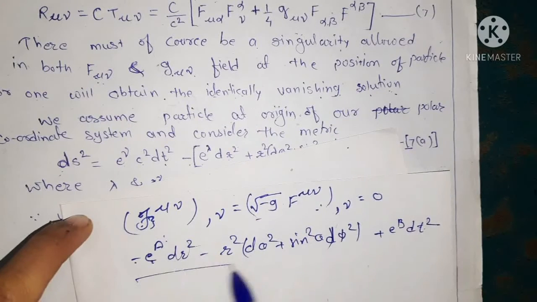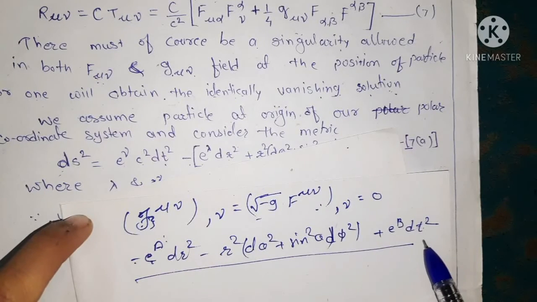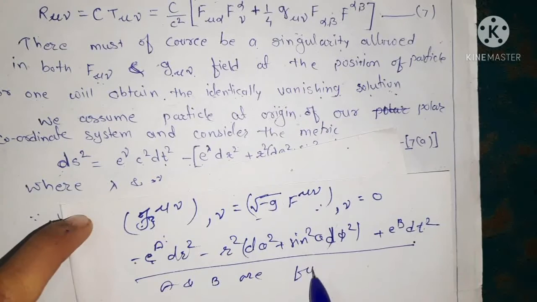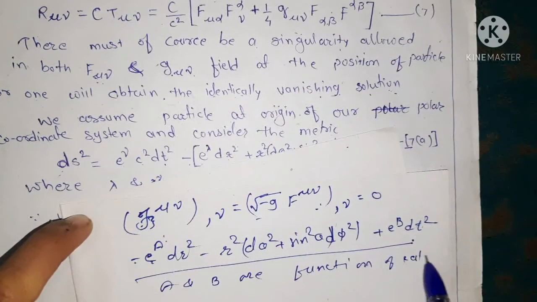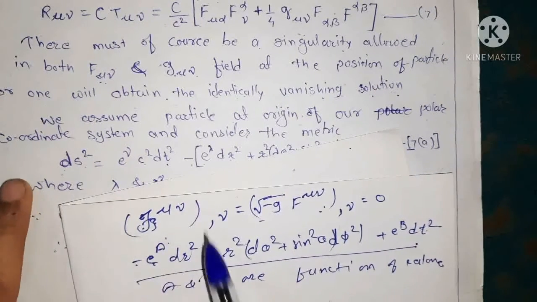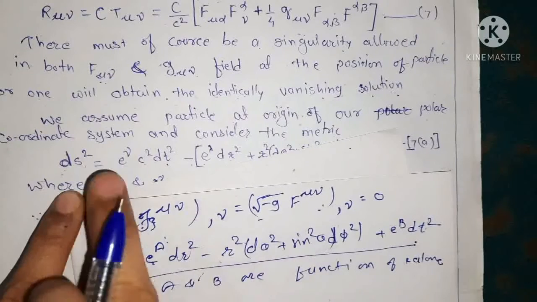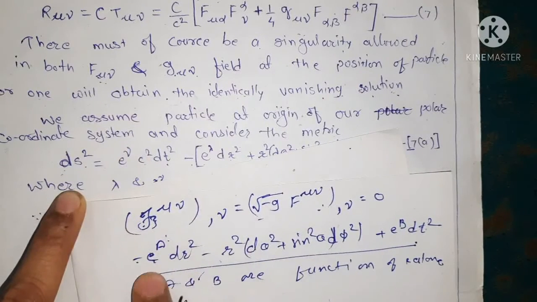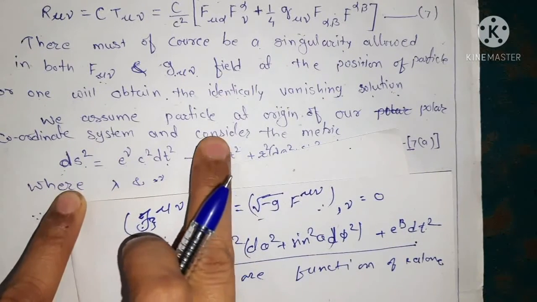Okay, so this is the form in the Schwarzschild exterior solution where a and b are functions of r alone. So in the same manner we are taking here e to the power b as e to the power nu and e to the power a as e to the power lambda.